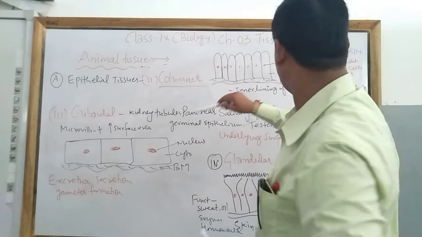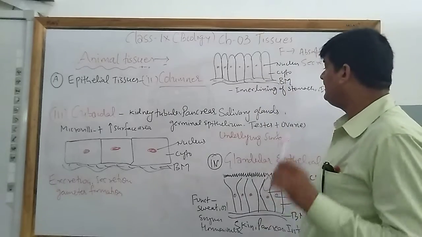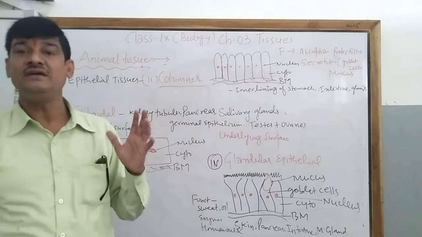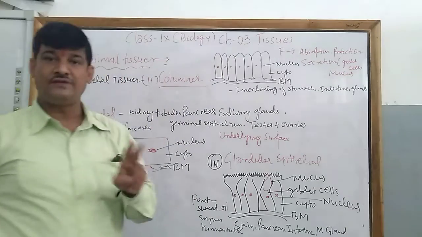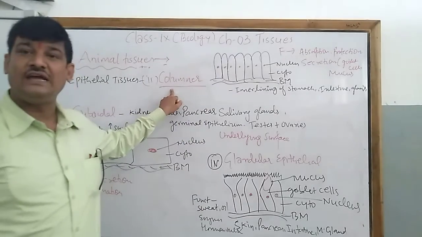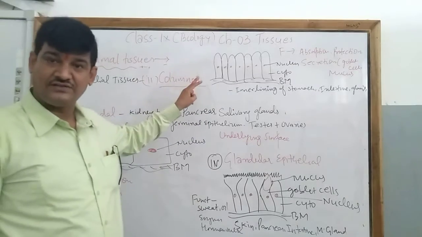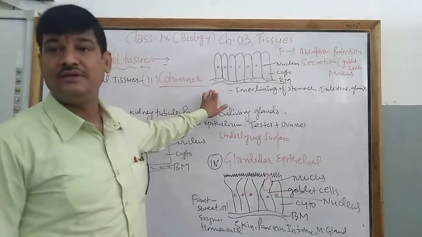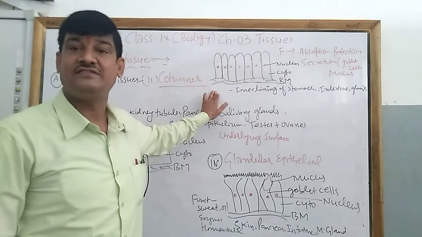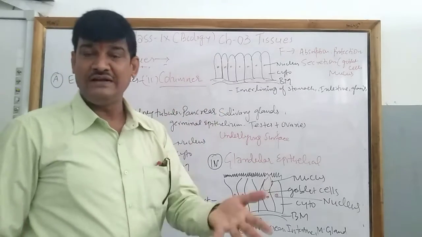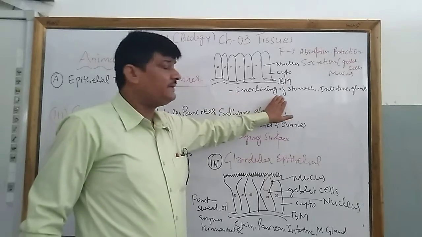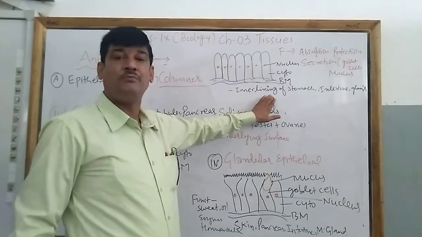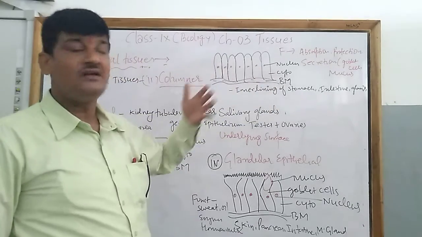They are present in the inner lining of the stomach and intestine as well as some of the glands. So the first feature is that it looks like a column or pillar-like structure present in the inner lining of the stomach and intestine and some of the glands present in the intestine itself. For example, goblet cells. These produce mucus. Mucus is a sticky fluid-like substance that provides protection against the acid attack in the stomach.